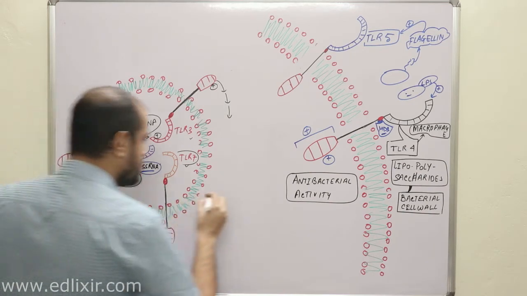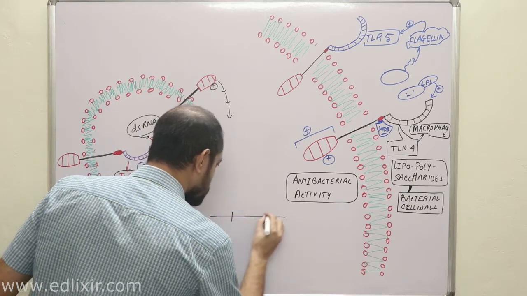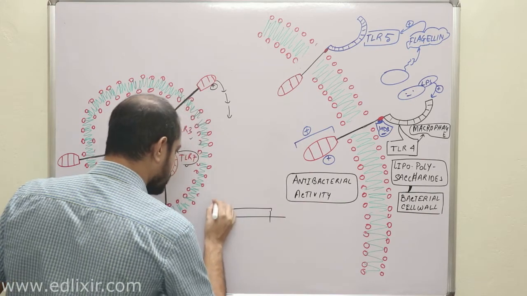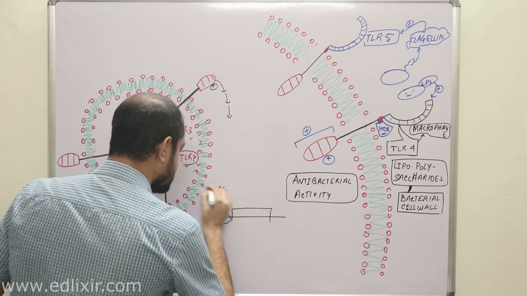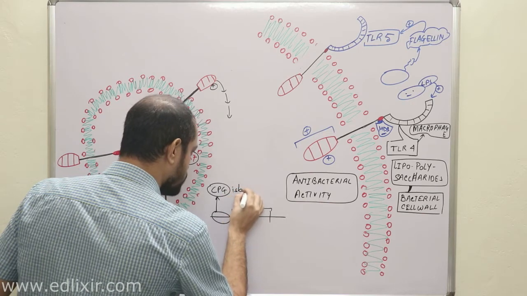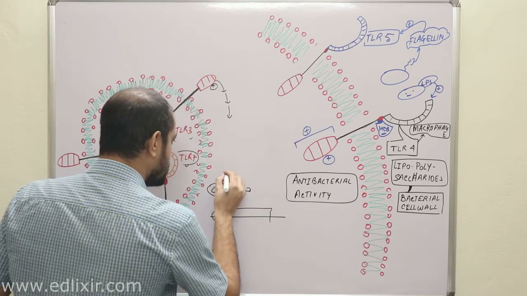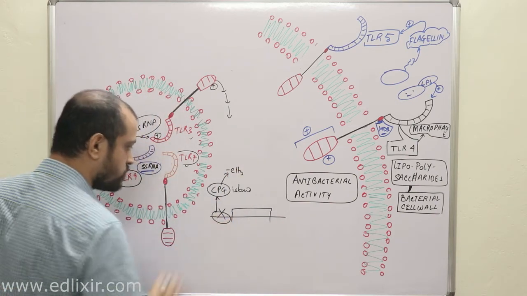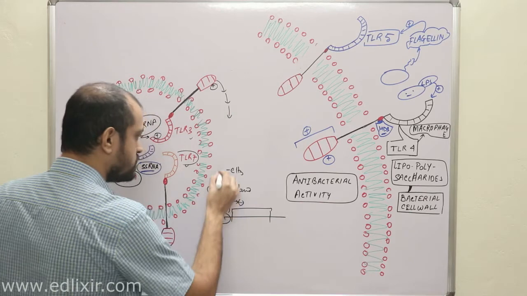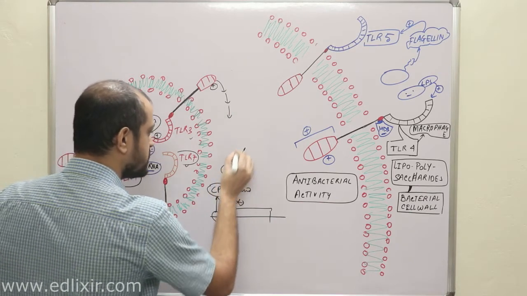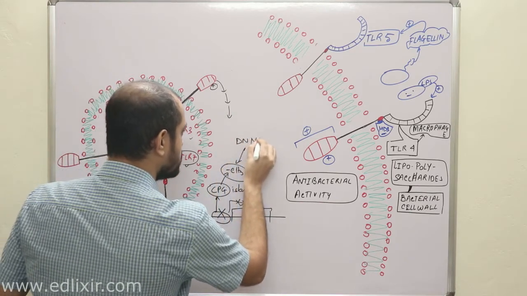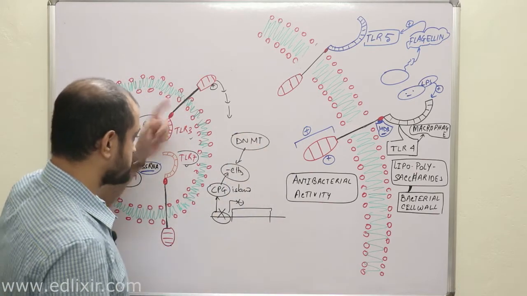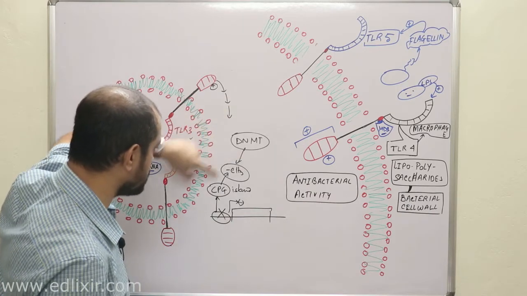TLR9 is activated by a very interesting thing. Suppose this is your DNA, and this is your gene, and there is a promoter-like region called a CpG island. Now listen, your CpG island in most cases is methylated. When the promoter and the gene are off, your CpG islands are methylated, and this methylation is done by an enzyme known as DNMT, DNA methyltransferase. We have specialized enzymes whose function is to transfer methyl groups to these CpG islands.